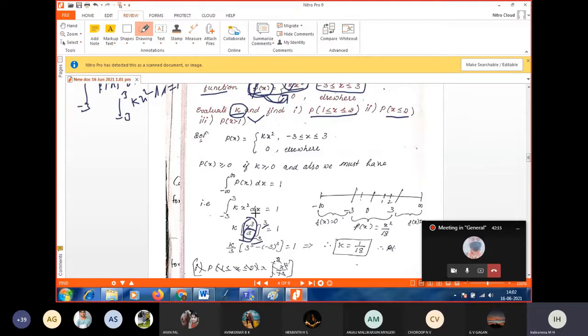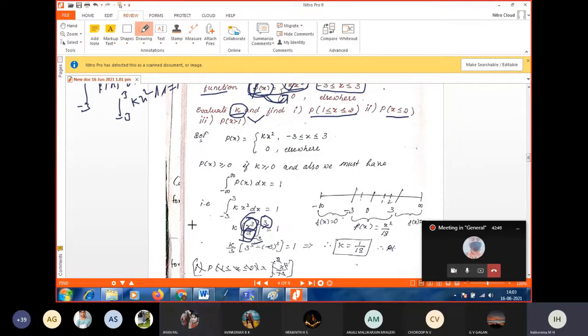Then apply the limit for x: put x equal to 3 as the upper limit, 3 cube, minus put x equal to minus 3 as the lower limit, minus 3 whole cube. So k by 3, and minus into minus gives plus. What is 3 cube? 27. So 27 plus 27.